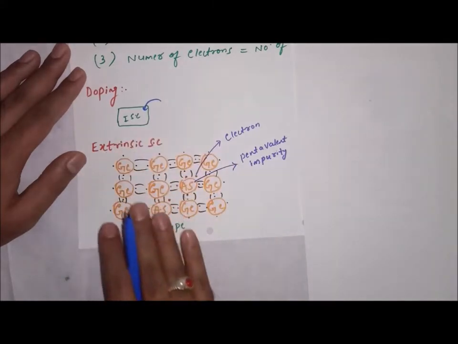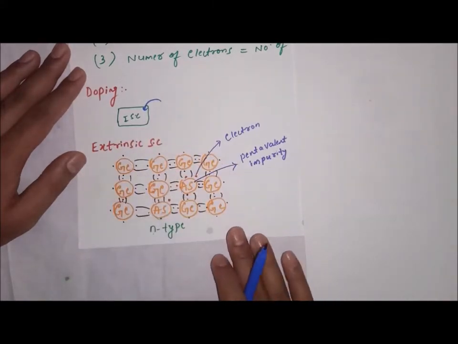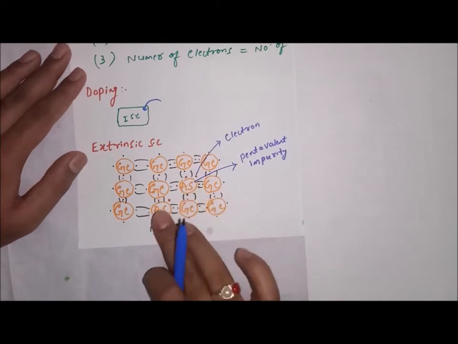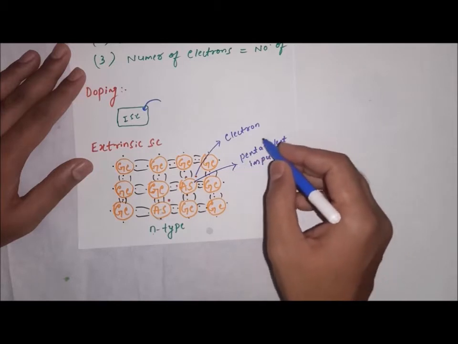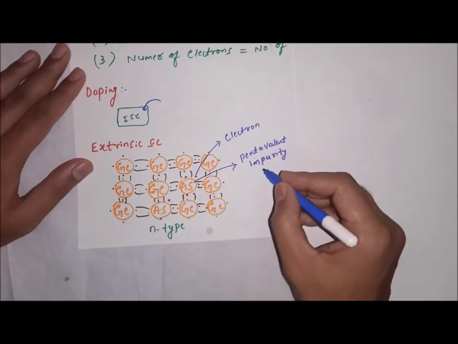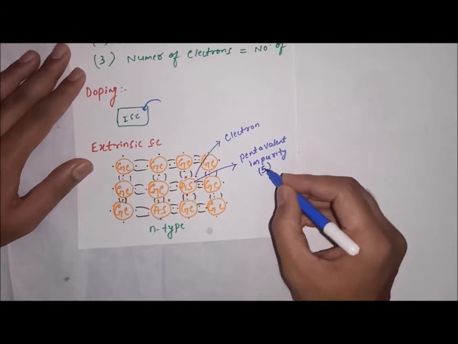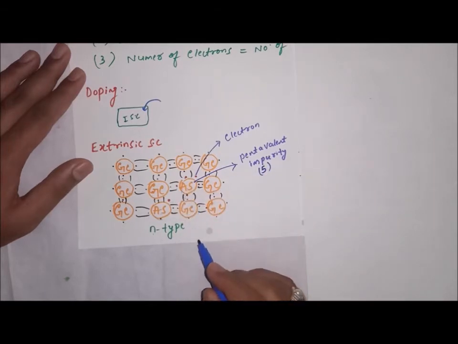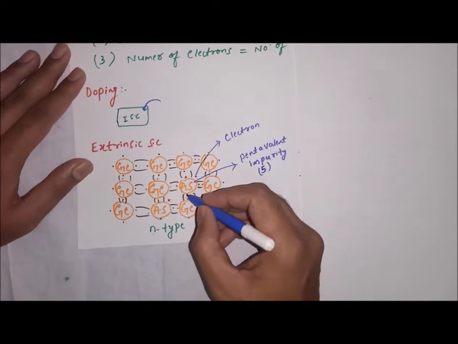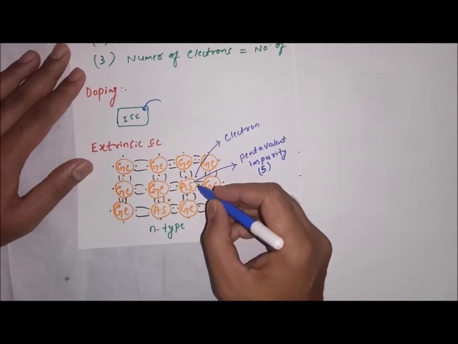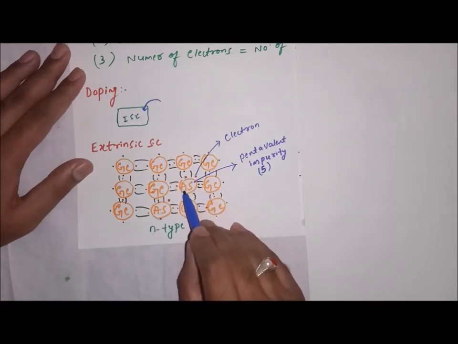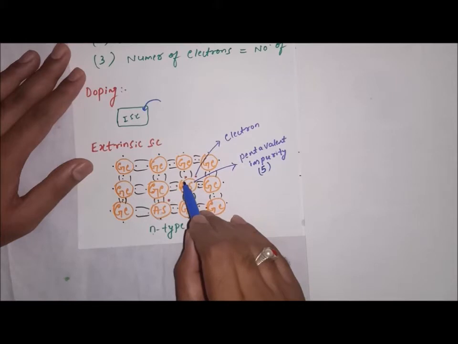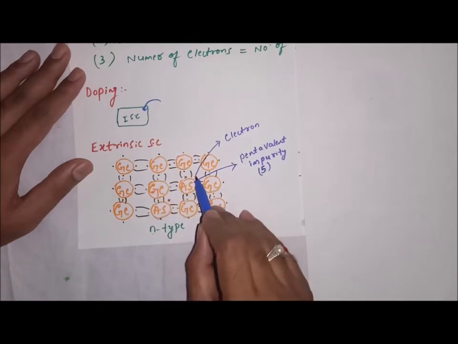So this crystal, what you are seeing now, this is extrinsic. Why? Because we added the impurity to it, that is arsenic. But arsenic is a pentavalent impurity. That means it consists of 5 electrons in the outermost shell, 5 valence electrons. Where is it? 1, 2, 3, 4, and one more, 5, here you can see. So these 4 already made a bond with the germanium. But what about this one? This is left unchanged and this is free.